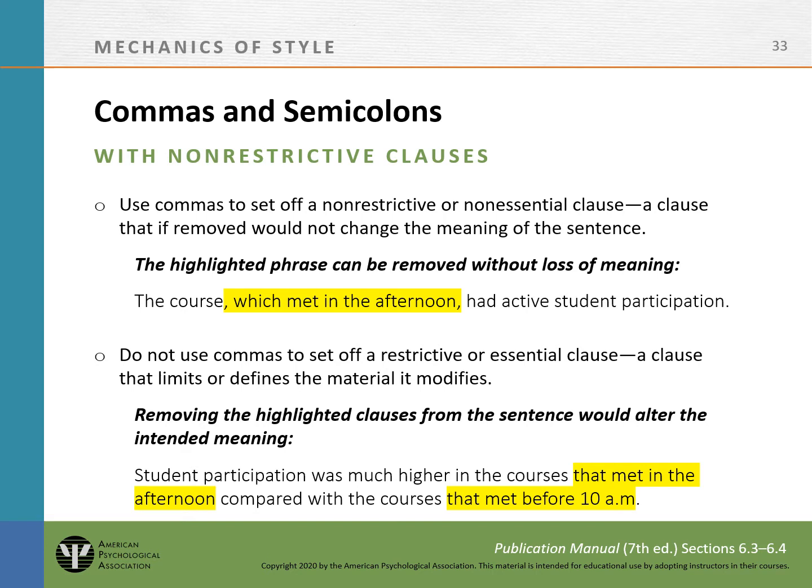Use commas to set off a nonrestrictive or nonessential clause, a clause that, if removed, would not change the meaning of a sentence. Do not use commas to set off a restrictive or essential clause, a clause that limits or defines the material it modifies.